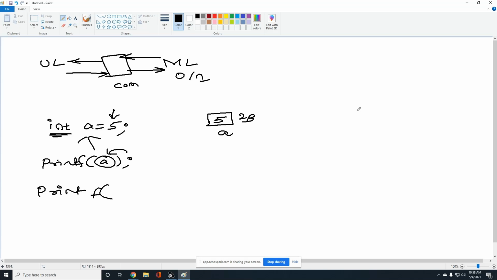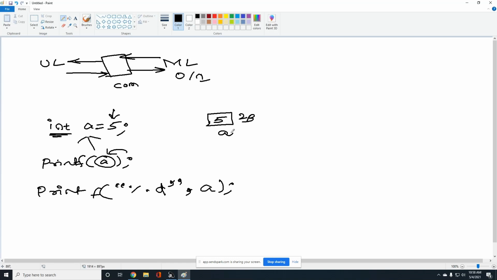Each and every data type will have its own format specifier. Integer, %d; float, %f; character, %c; string, %s; double, %lf. So here I want to call an integer variable. For that reason, I have to use %d, then a comma, then the variable. The compiler can't understand if you simply pass the variable a. A is understood by the user, but you have to give the proper meaning because you are expecting the value from the compiler. You want to print the value from the program, right?